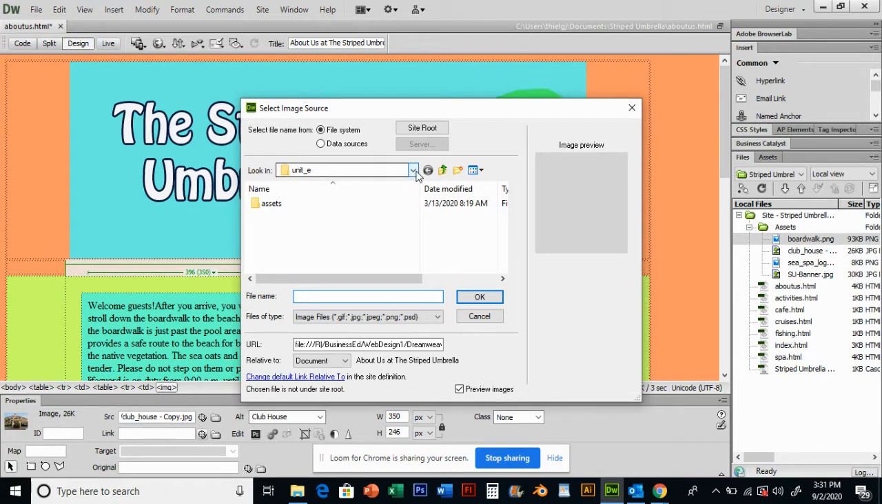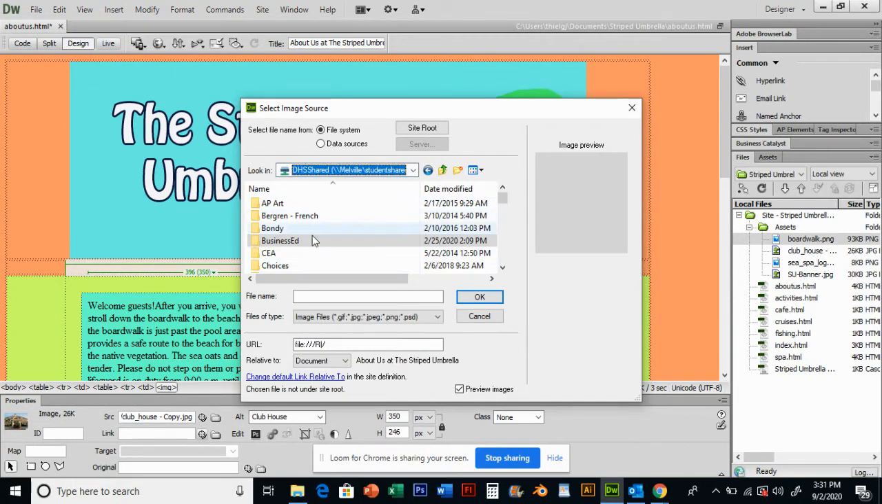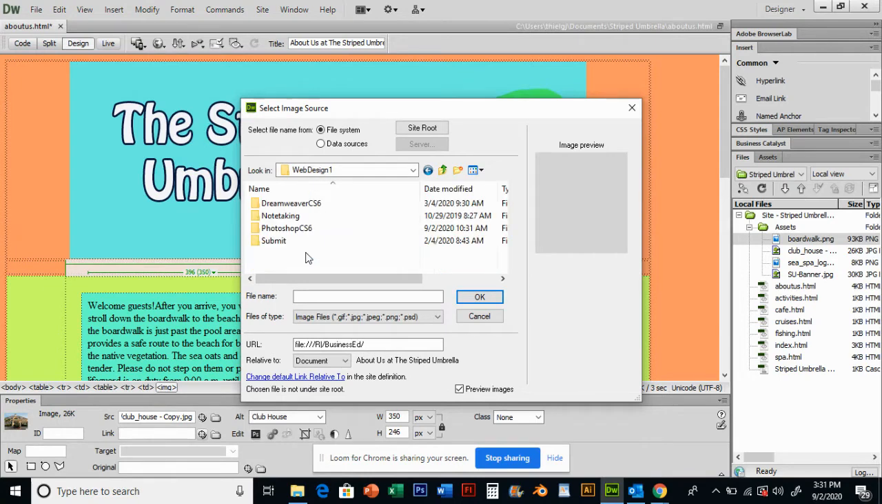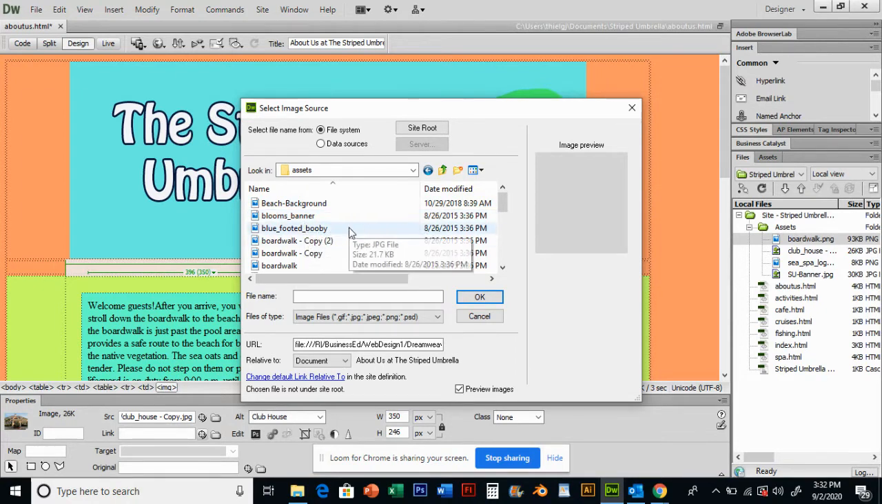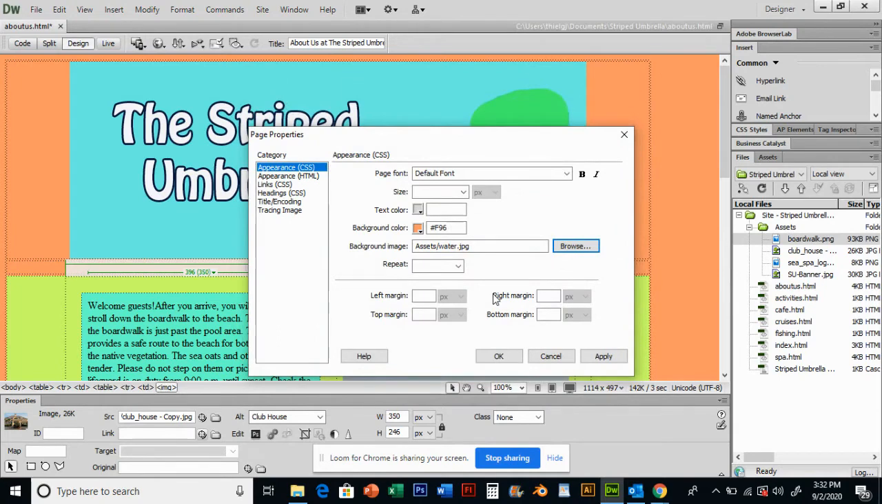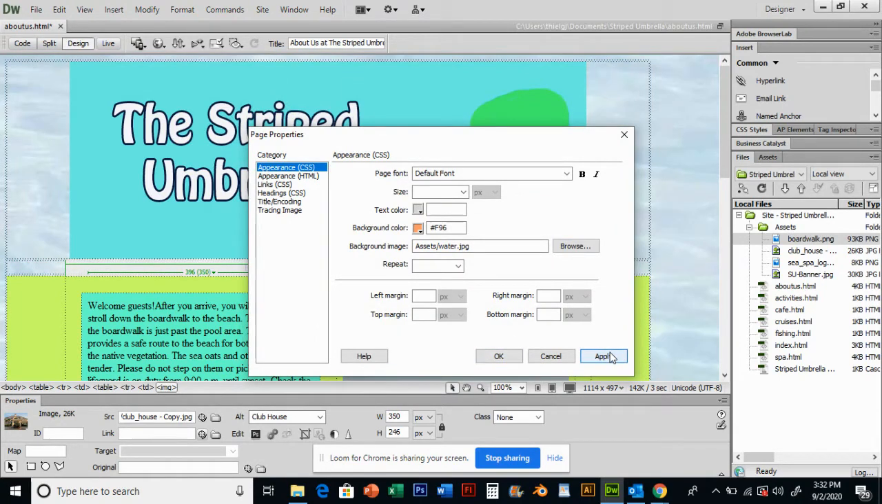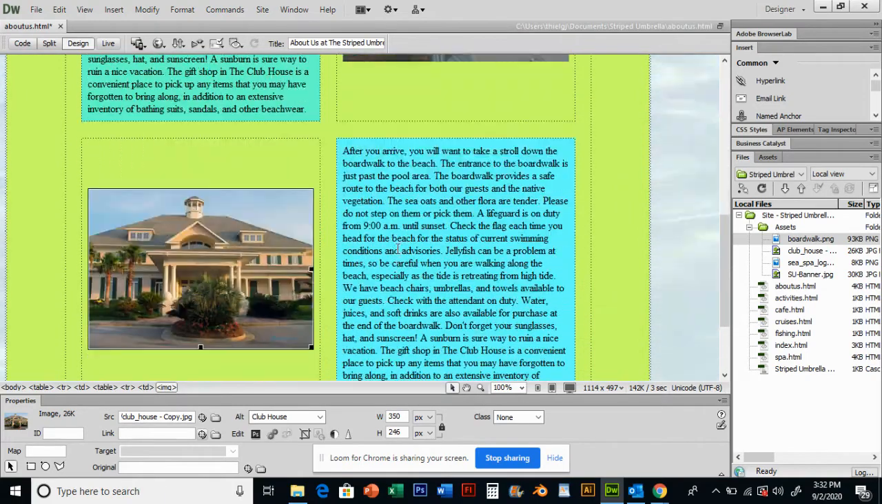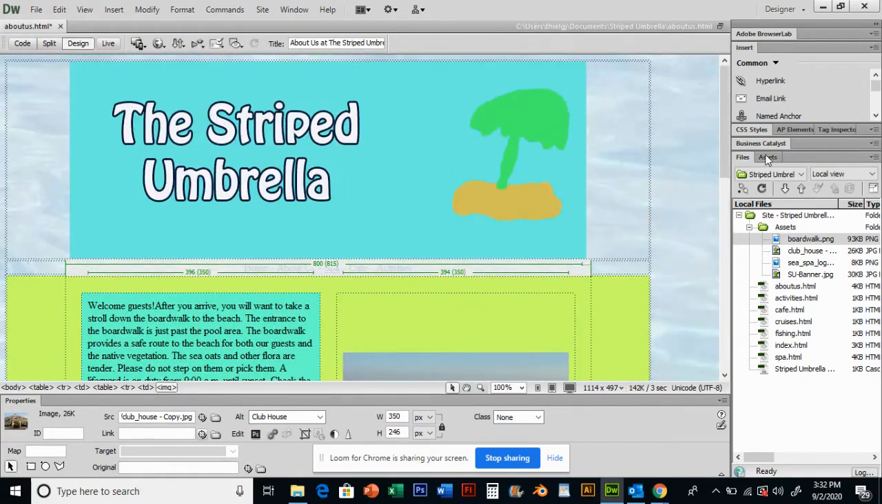So right now I am going to go to DHS Shared, Business Ed, Web Design 1, Dreamweaver CS6, go to Unit E, and go into my Assets folder, and I'm going to insert a background here. I'm going to scroll down and click on Water, a 1200 by 1289 JPEG. I press OK, I press Apply, I can see it, and I press OK. And now I can see there's that water in my background.